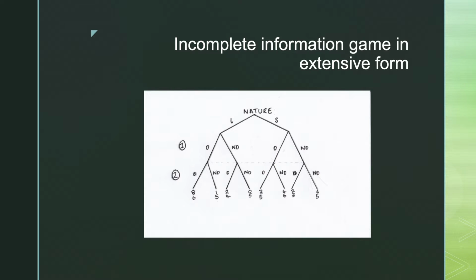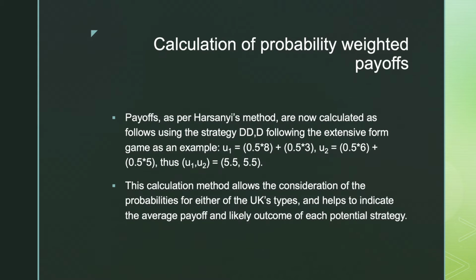For each player, we will calculate the individual utility payoffs. U1 is equal to 0.5 multiplied by 8 plus 0.5 multiplied by 3 for player 1, and U2 for player 2 is equal to 0.5 multiplied by 6 plus 0.5 multiplied by 5. When we weight these payoffs by probability, U1, U2 is equal to 5.5, which is our overall payoff for this strategy. This calculation method allows the consideration of the probabilities for either of the UK's types and helps to indicate the average payoff and likely outcome of each potential strategy.